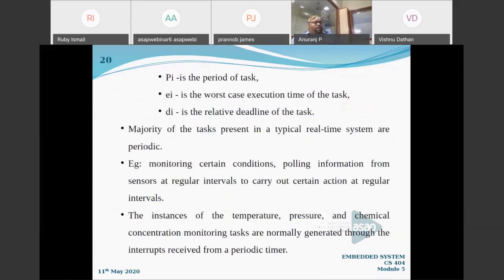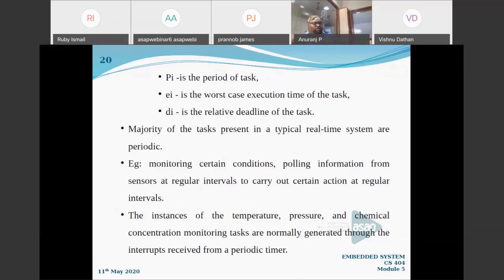Second one is pi, the period of the task, which I have already discussed. What is the period interval? At what time interval is it going to repeat? And what is ei? It is the worst case execution time of the task. How long will it execute? What is the execution time of that particular task? That is ei. And what will be di? It is the relative deadline of the task. So anyway, it is going to come repeatedly. Once it came, what is the deadline of that task?